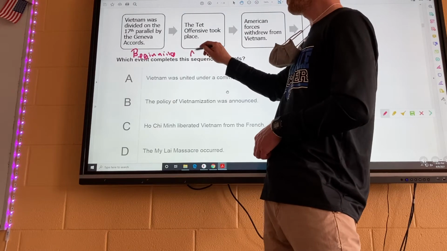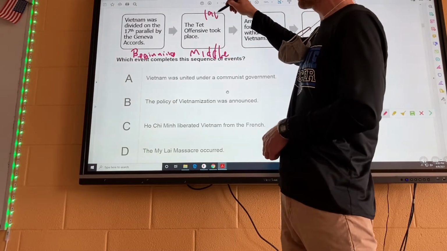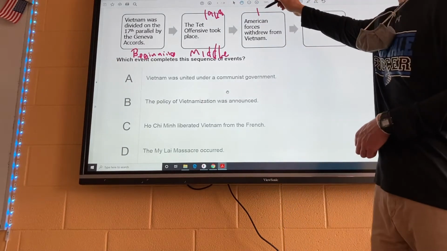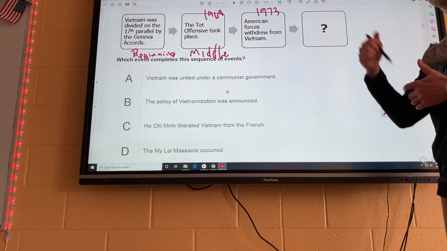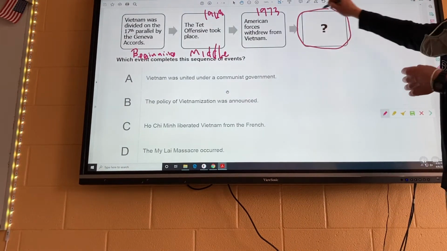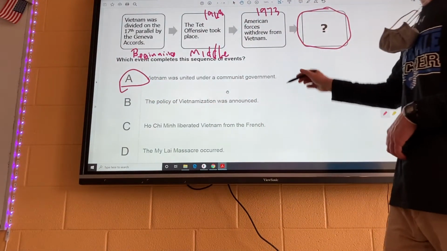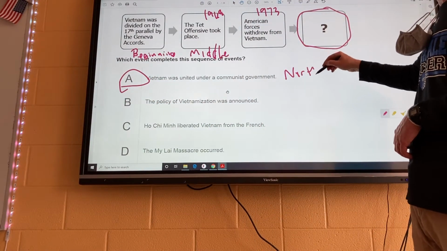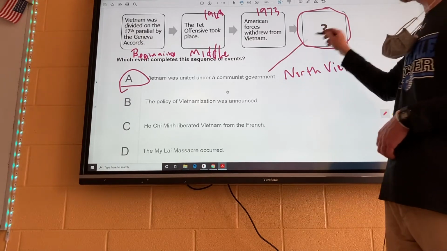And then we've got the middle. The Tet Offensive took place, this is 1968, okay? In 1973, American forces withdrew from Vietnam. So it's asking what happens in the end, and I will tell you, Vietnam was united under a communist government because North Vietnam took over South Vietnam. Okay, so North Vietnam wins. So that's what's going to go in this box.